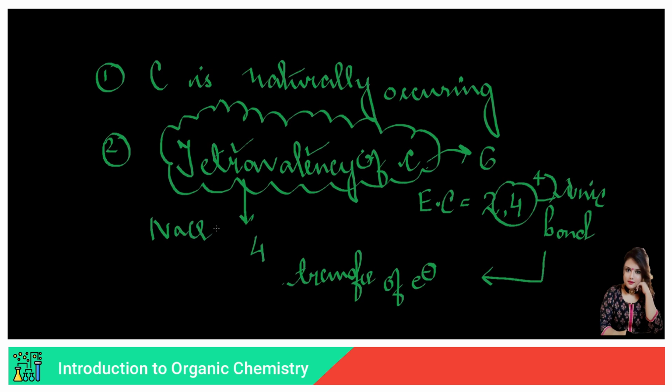Now Na has an electronic configuration of 2, 8, 1, atomic number 11, and Cl has an electronic configuration of 2, 8, 7. Now, what will happen? Now, let's try to decode how this NaCl bond would be formed.